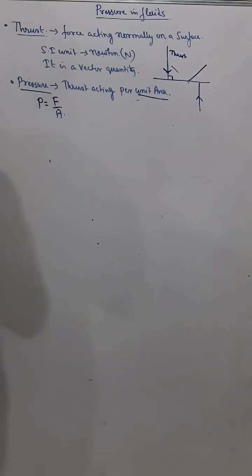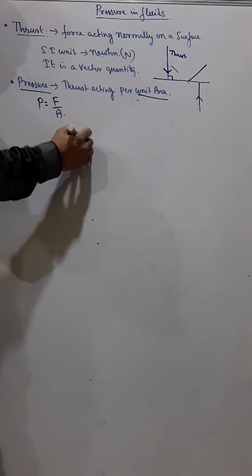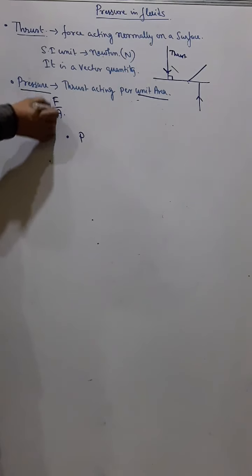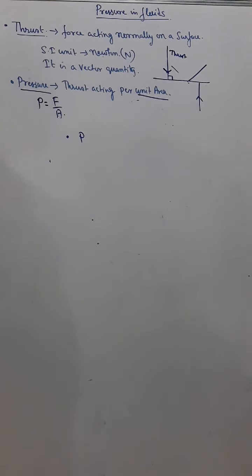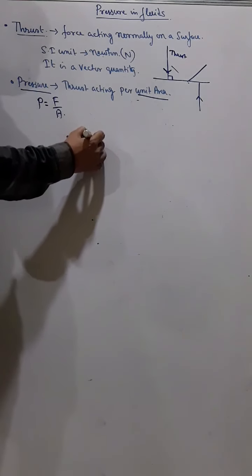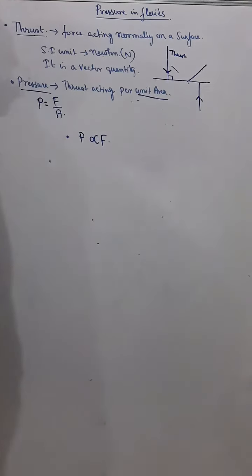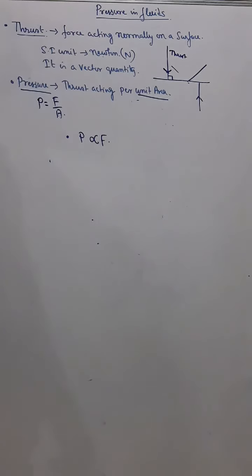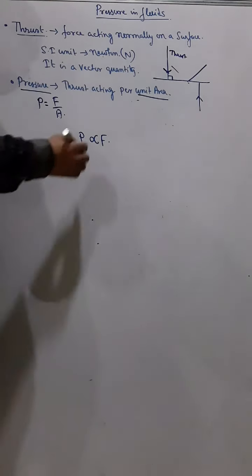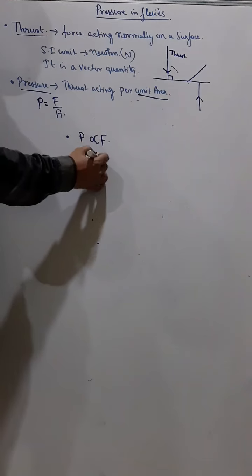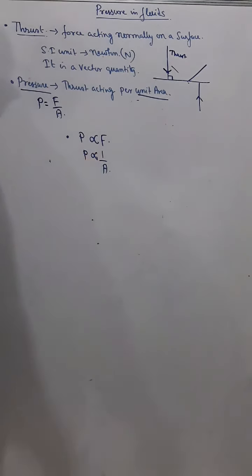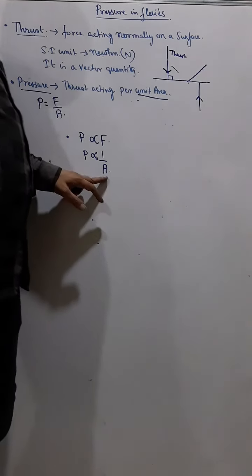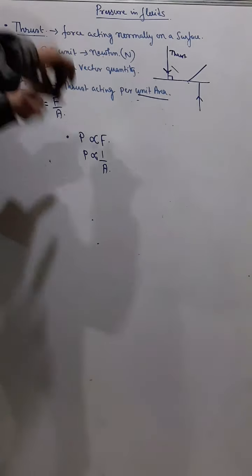Now from here we can say that pressure depends upon these two factors. The pressure acting on a body, first of all, is directly proportional to thrust. That means greater the thrust I give on a body, more will be the pressure. And the pressure acting on a body is in fact inversely proportional to the area on which the thrust is acting.